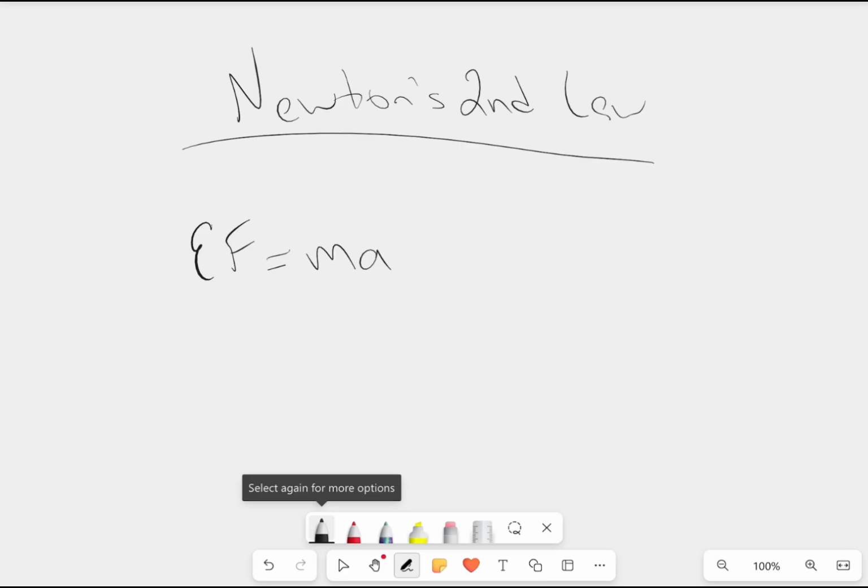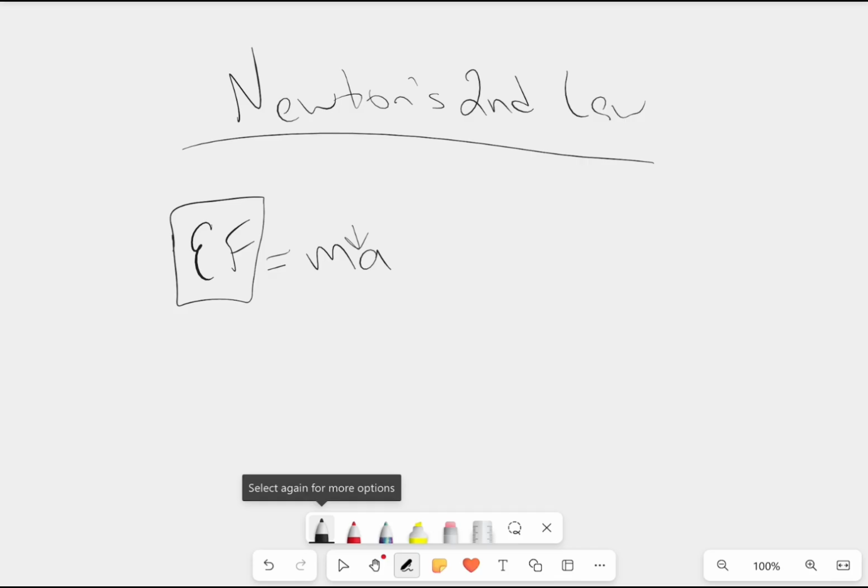Now, Newton also created a second law, and this one is the most important one, and it's the one that you're going to apply when you solve in your AP Physics 1 classroom. His second law states: the sum of all forces, or sigma force, the sum of all the forces in the system, is equal to mass multiplied by acceleration. Pretty much what this helps you do is solve for an object that is accelerating, and that doesn't have to be constant acceleration.